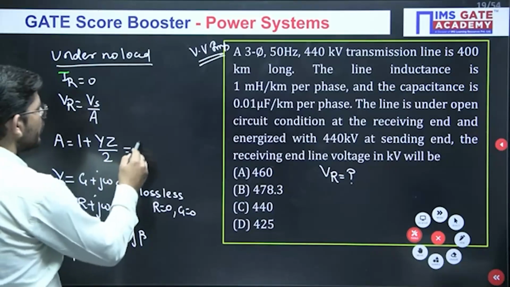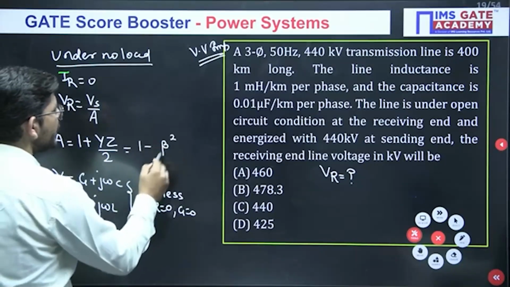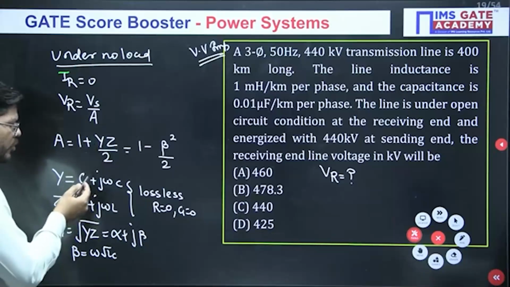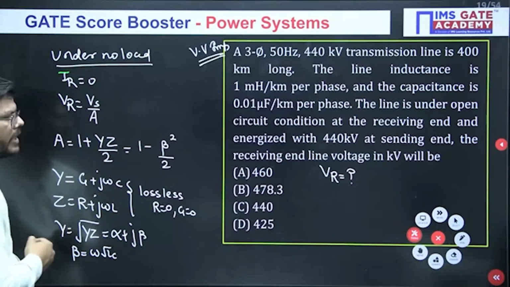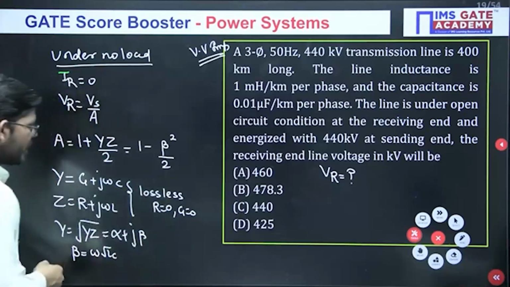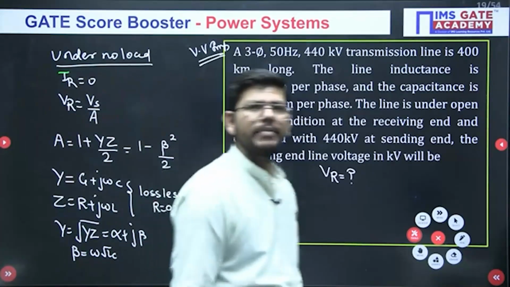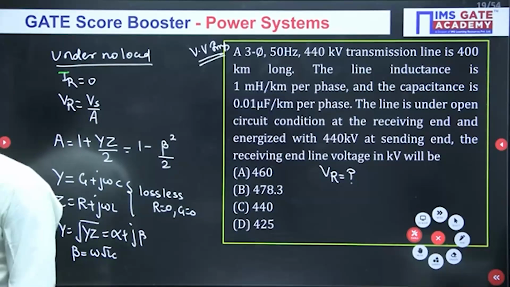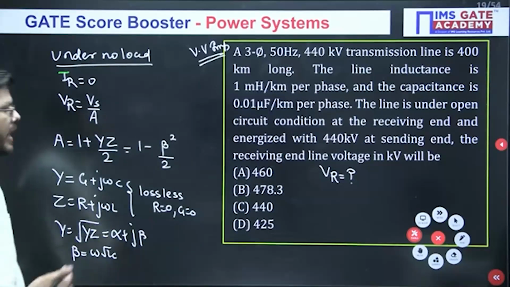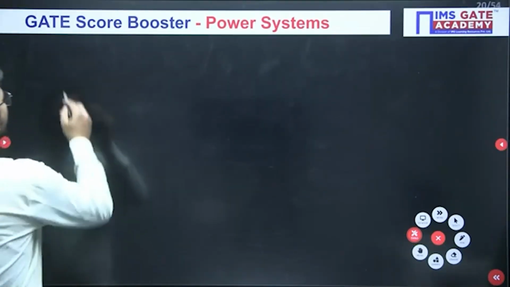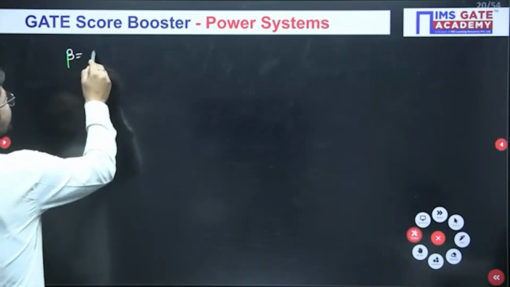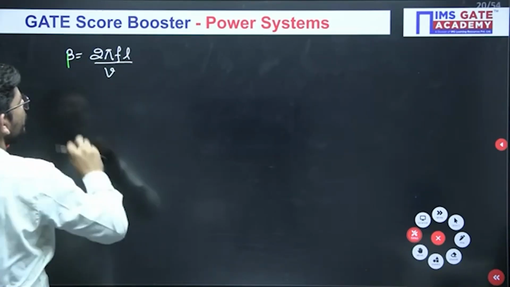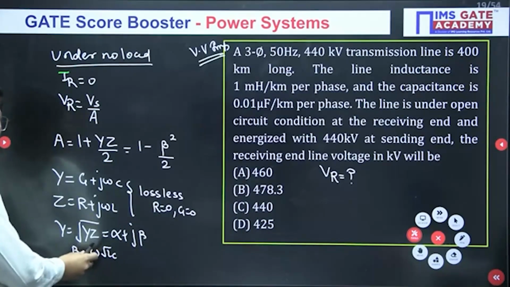So A we can also write as 1 minus beta square by 2. When you put the values of Y and Z by assuming G and R to be 0, you get 1 minus beta square by 2, and beta is omega root LC. We have been given omega and the L and C values, so we can calculate beta in that way, or you can calculate beta in this way as well. Beta is 2 pi f l upon v. This is the modified form of this equation.